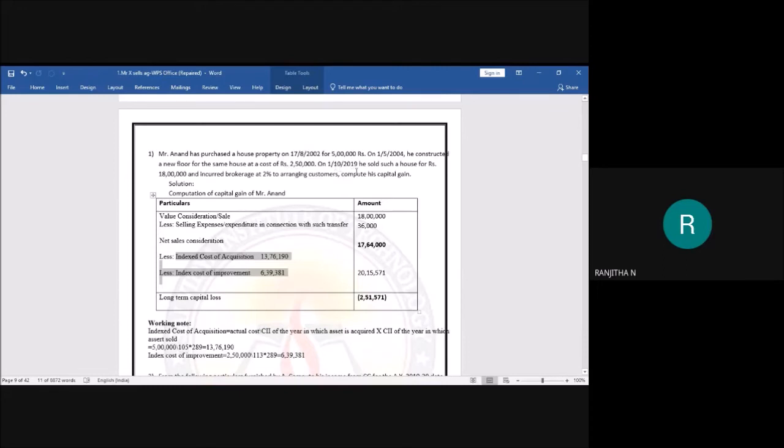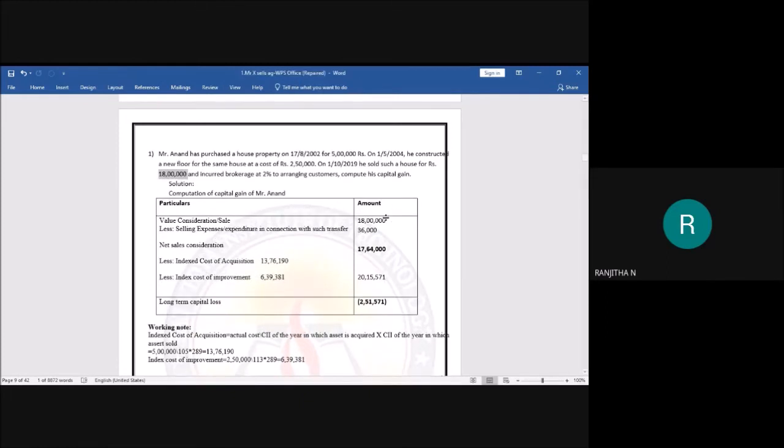Next, on 1/10/2019, he sold the house for rupees 18 lakh, that is your sale consideration, and incurred brokerage at 2% for arranging the customers. Means in order to sell that asset, you have incurred some selling expenses, that is 2% on the sales. That is considered as selling expenses. Yes, go for the format. Sale consideration is how much? That is 18 lakh. Is it right? Yes, please write it in the outer column.